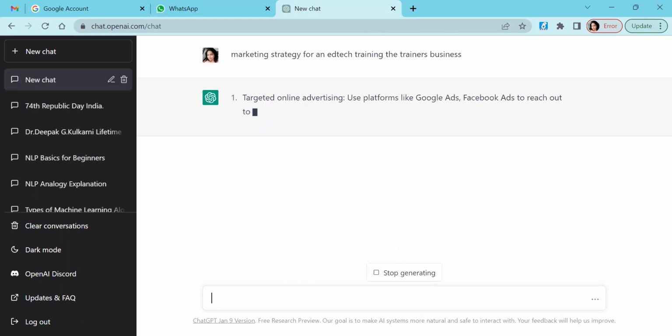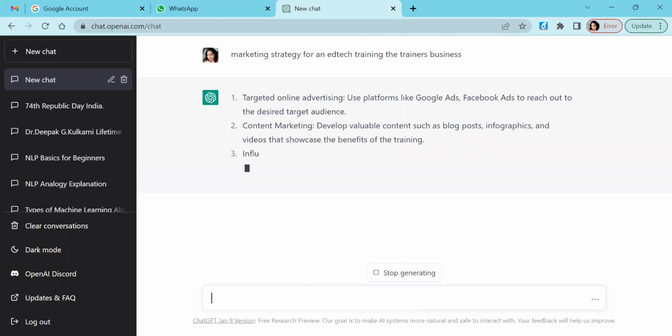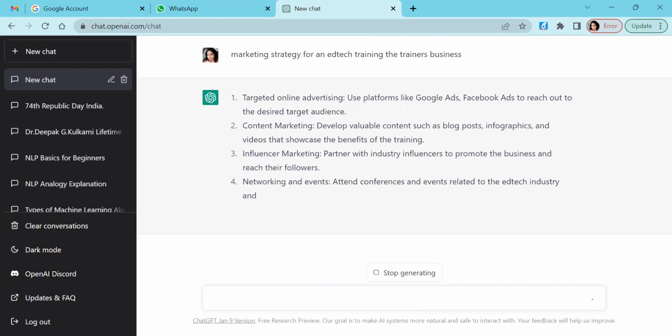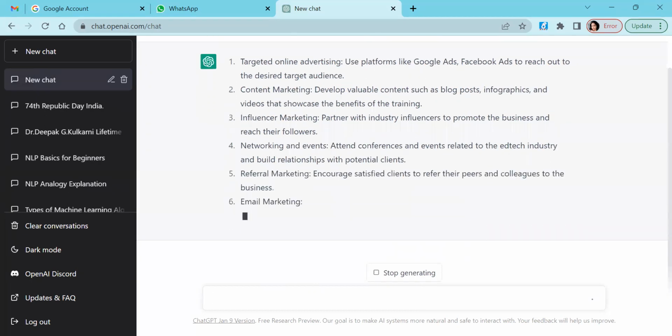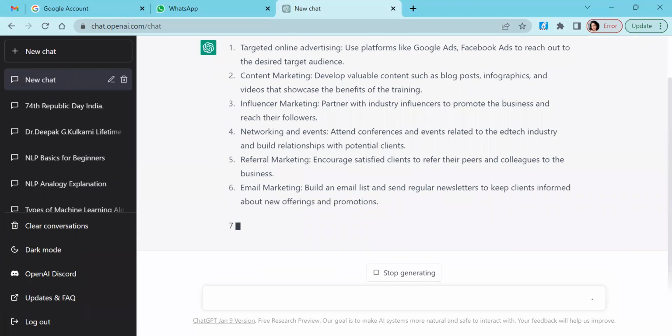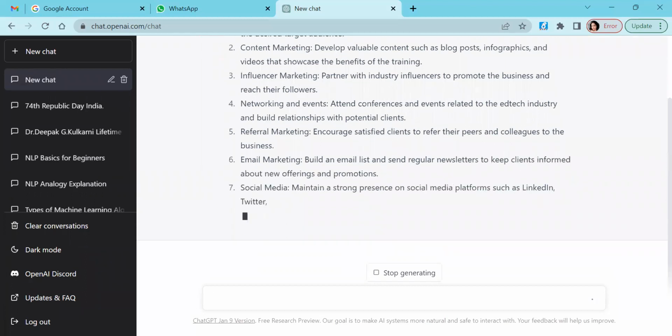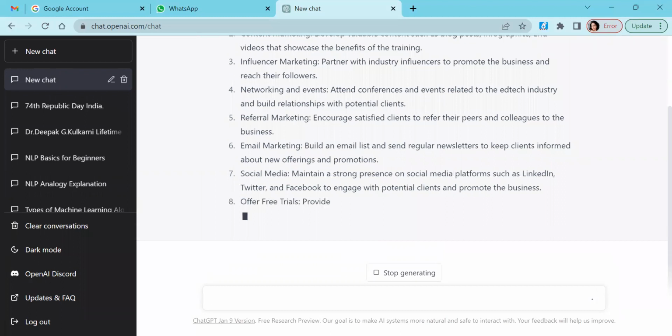So in a few seconds, it will start giving a plan for your requirements. It's a product of generative AI, meaning it will generate the results, not just predicting or suggesting from the existing data. It will generate the data.